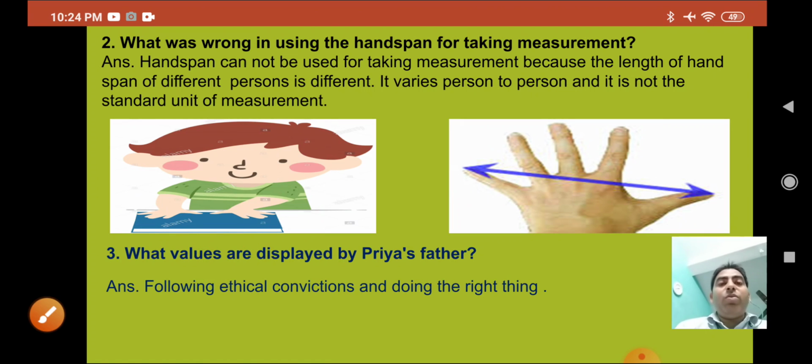Another question is: what value is displayed by Priya's father? The value displayed by Priya's father is that he follows ethical conviction and does the right thing.